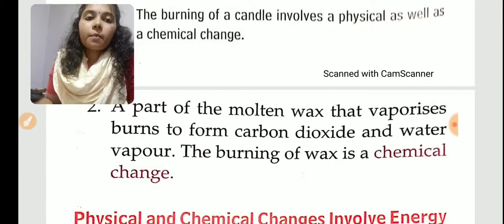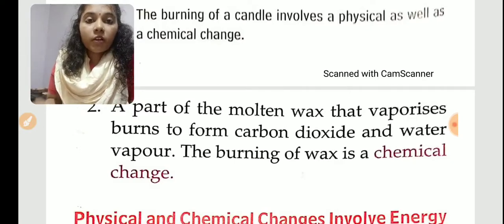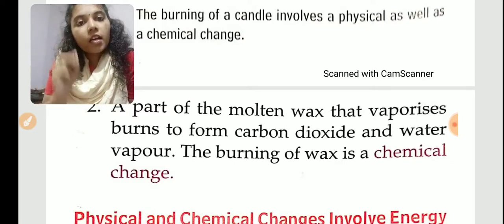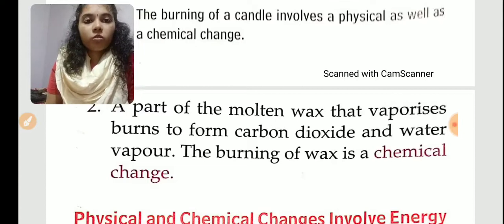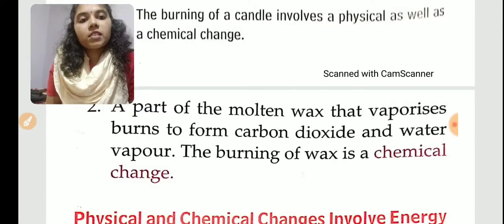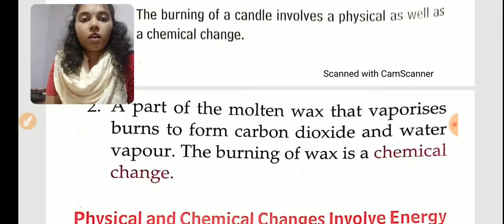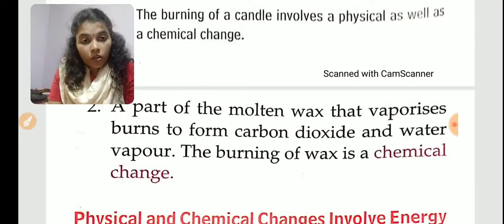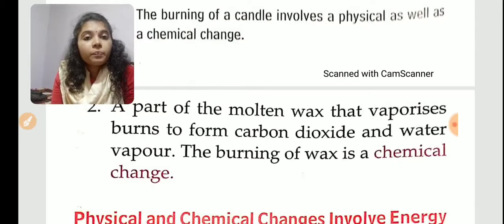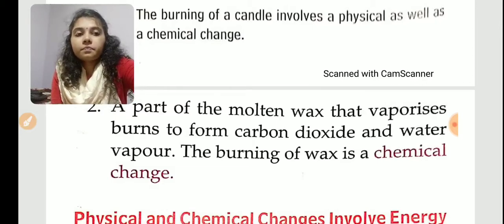So we can say burning of wax will undergo both physical change and chemical change. From this we can say physical change and chemical change can take place together. So the exercise question is: show that physical change and chemical change occur together. Which is the example? Burning of wax. Clear?